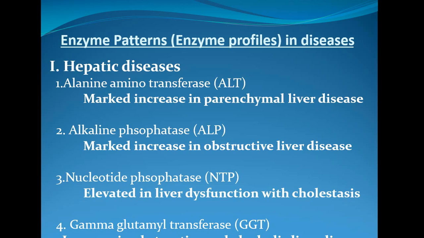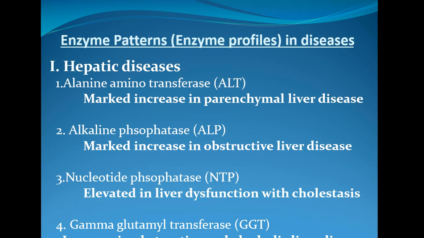Then we have another enzyme called 5'-nucleotidase, 5'-NTP. This enzyme is elevated in case of liver dysfunction with cholestasis. Cholestasis is a condition where you will see a marked increase of this 5'-nucleotidase, 5'-NTP. So this is also a liver dysfunction, and this is an enzyme which is used to identify hepatic disease.